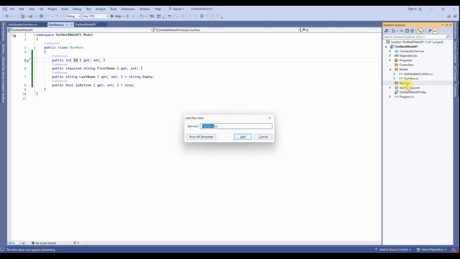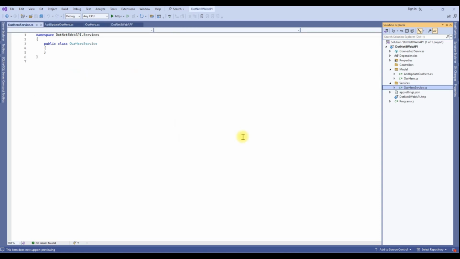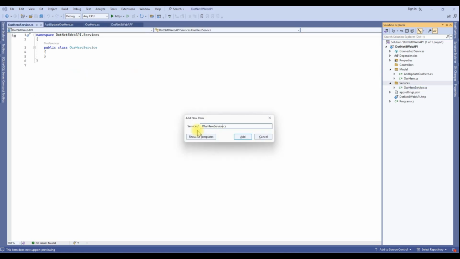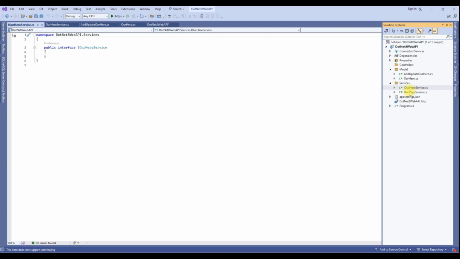Now I'm going to create a service class, our HeroService. Click on Add and create one interface also. An interface class starts with I, so I is indicating this is an interface. Click on Add. So now I have an interface and a service also.